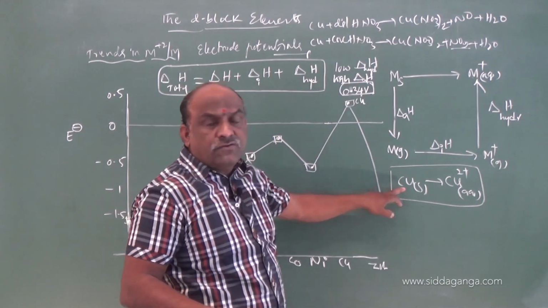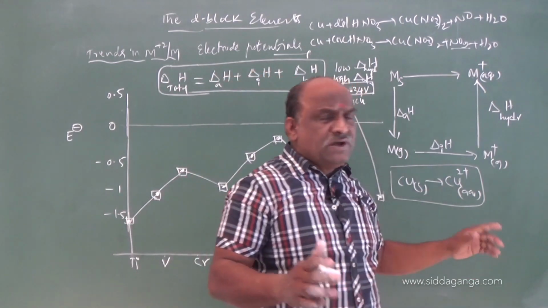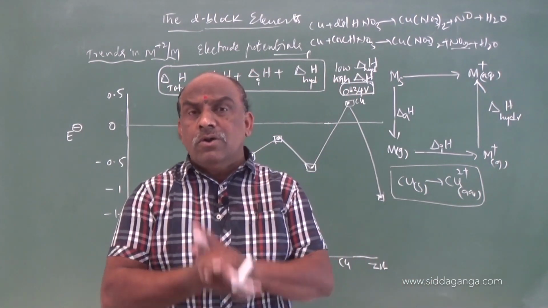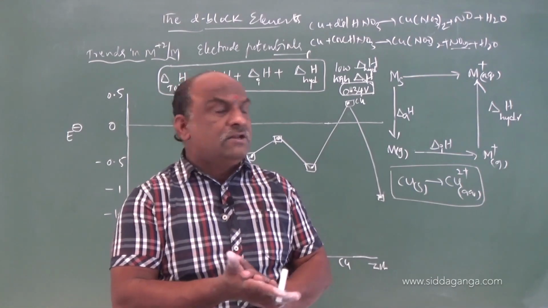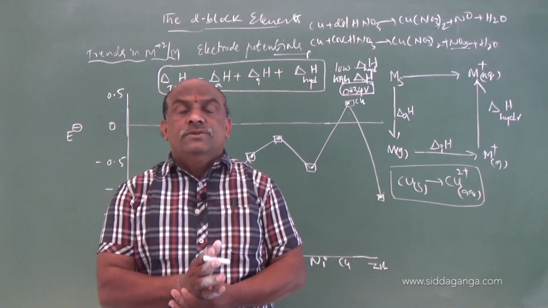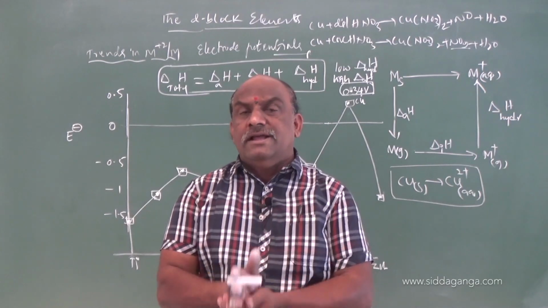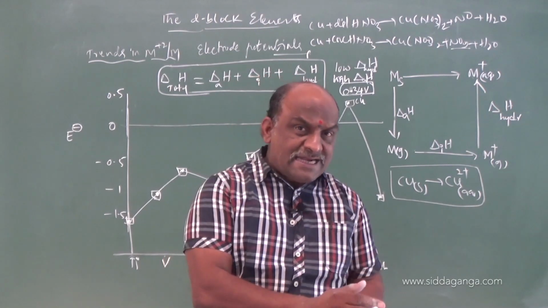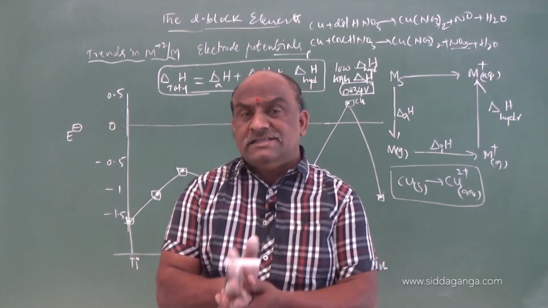The conversion of copper solid to copper 2 plus aqueous is very difficult, more energy is required, and that energy is not available from the enthalpy of hydration. Due to that reason, copper does not liberate hydrogen gas with acids.